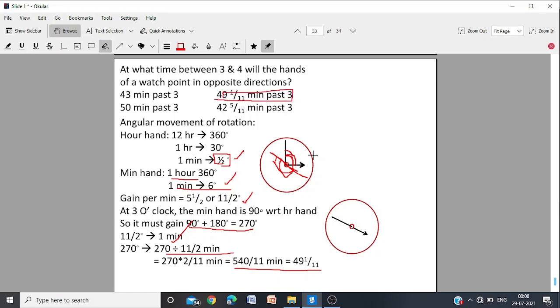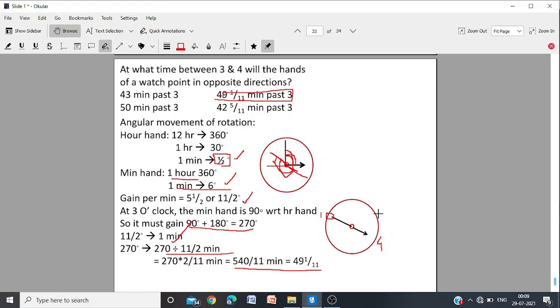But we could have done it without calculation. When it is 3, the opposite is 9, right? But between 3 and 4, it is not at 3. And at 4, the opposite is 10. When it is exactly at 4, the opposite number will be 10. So, between 3 and 4, it has to be between 9 and 10.